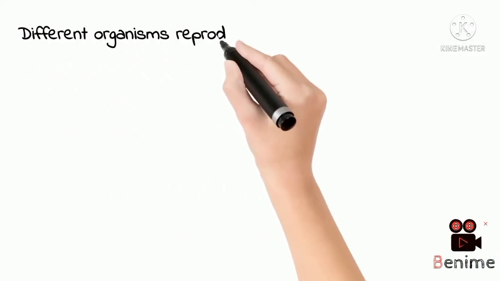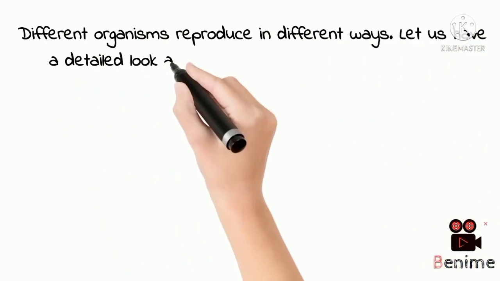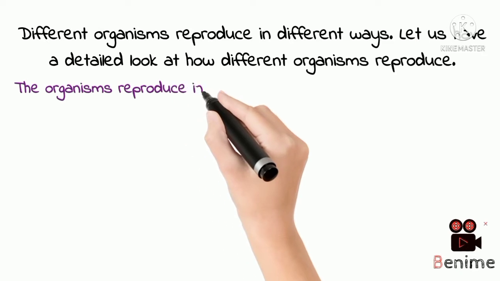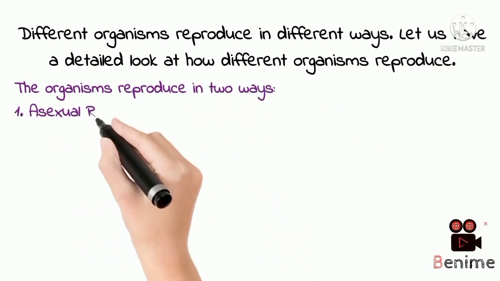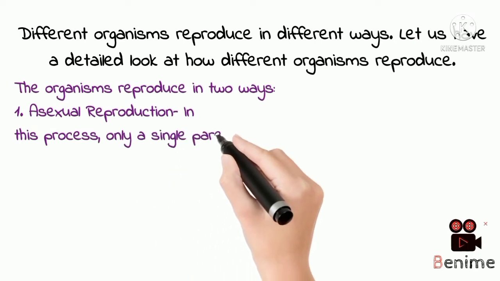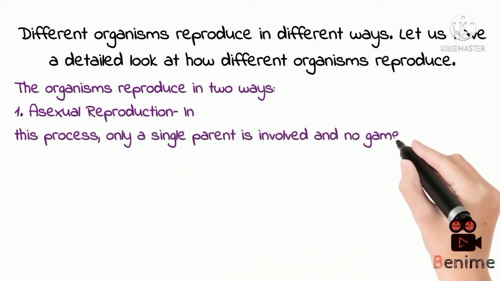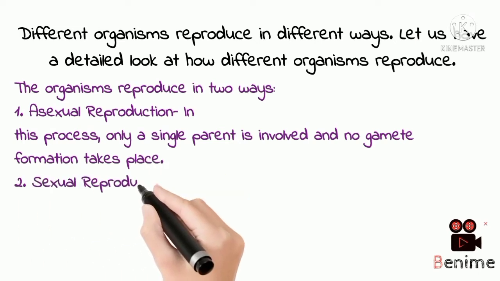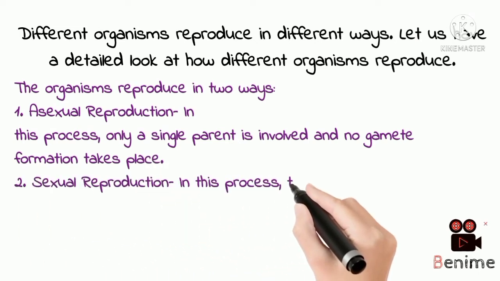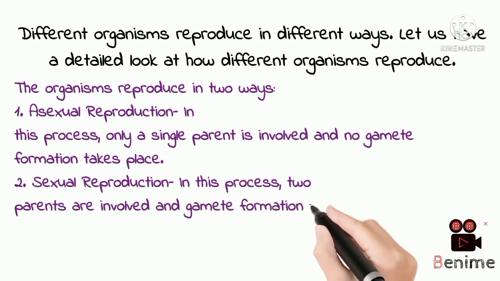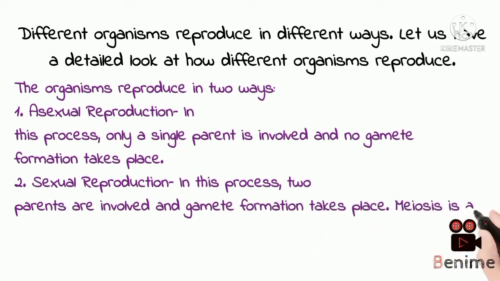Different organisms reproduce in different ways. Let us have a detailed look at how different organisms reproduce. How do organisms reproduce? The organisms reproduce in two ways. Asexual reproduction. In this process, only a single parent is involved and no gamete formation takes place. Sexual reproduction. In this process, two parents are involved and gamete formation takes place. Meiosis is an important step in sexual reproduction.